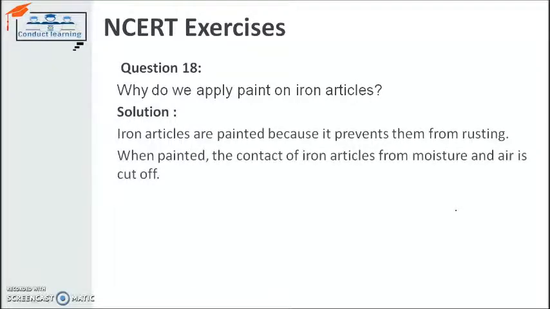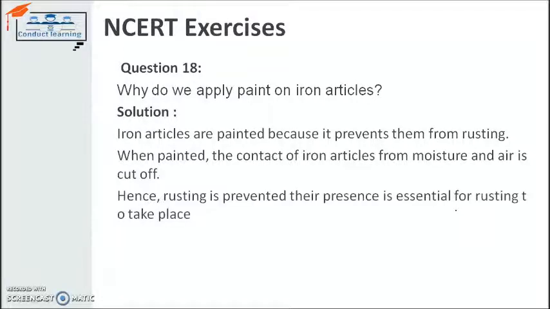Iron articles are painted because it prevents rusting. When painted, the contact of iron with moisture and air is cut off. Definitely, when you paint it, it makes a layer on that iron article and protects it from contact with moisture or air present in the atmosphere. So that's why this is important.